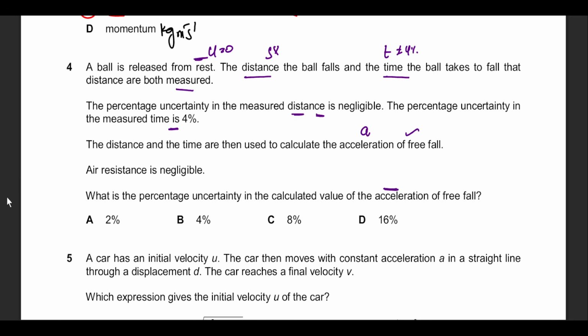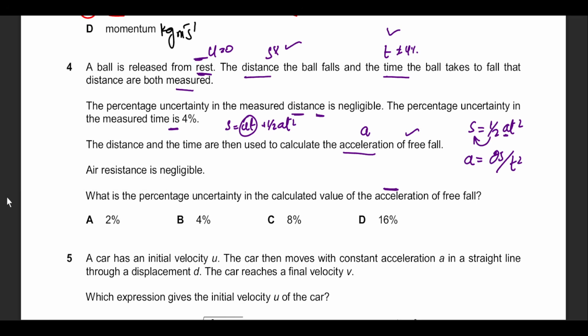So first we need to find out what equation we're going to use. Since there's an involvement of s and t, we're going to start with s equals ut plus half at squared. Since it is being released from rest, this part becomes 0. We are left with s equals 1 by 2 at squared. Since we want to find the acceleration of free fall, a will be the subject of the formula. Let's take 2 to the other side. This becomes a equals 2s divided by t squared.